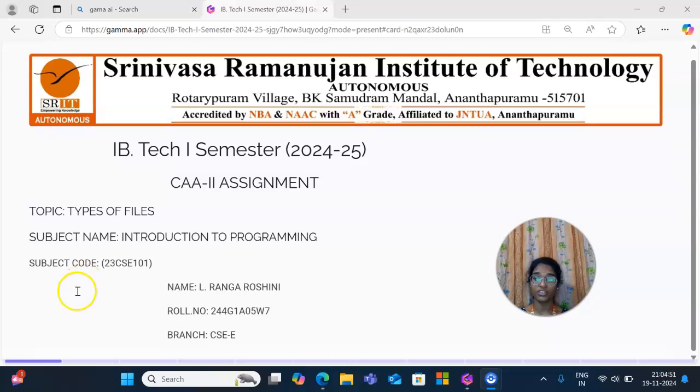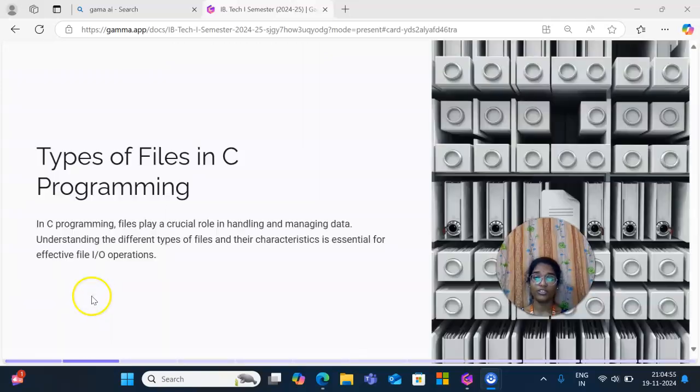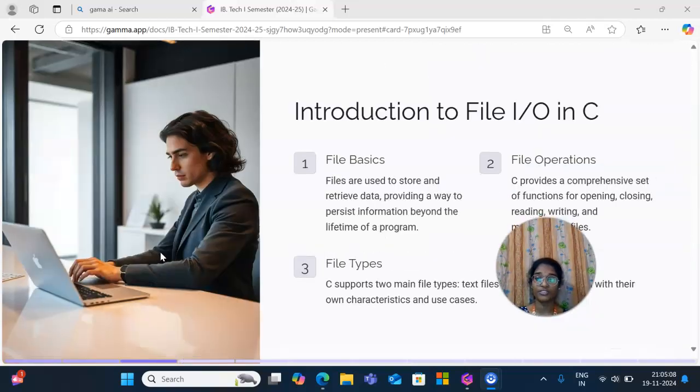Today, my topic is types of files. Let's see about them. What are files? Files play a crucial role in handling and managing data in C programming. Understanding the different types of files and their characteristics is essential for file input or output operations.